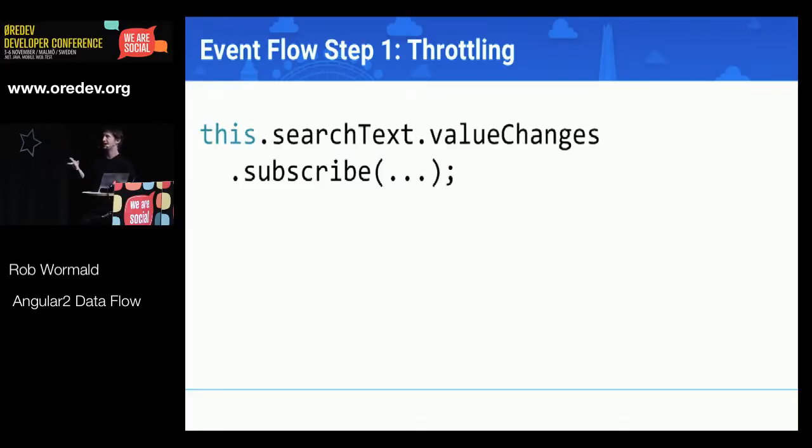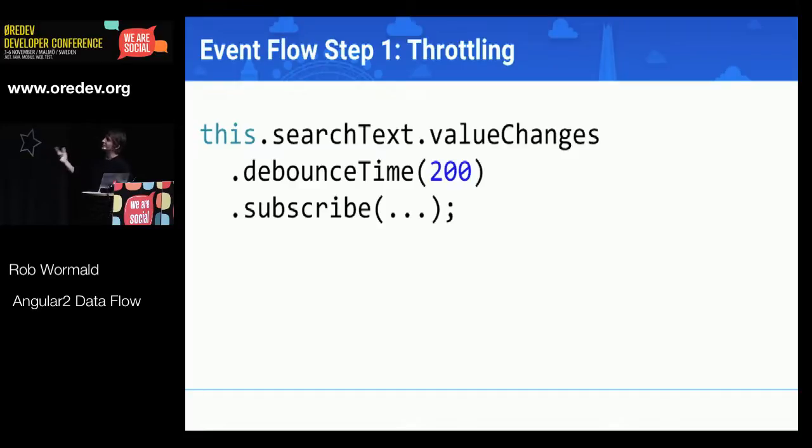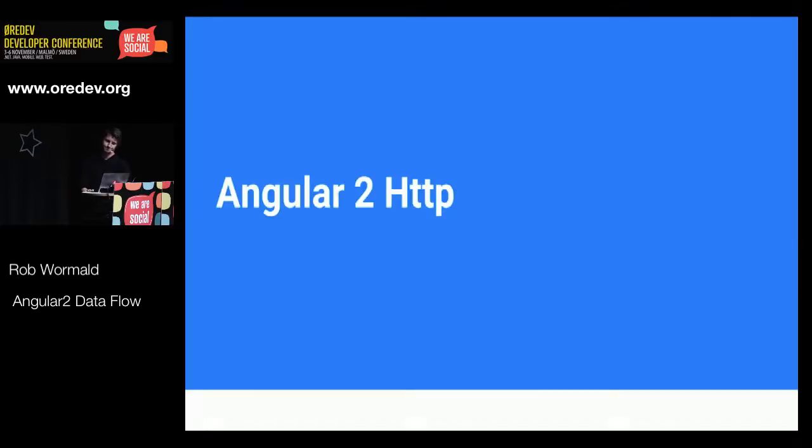And so the first thing we want to deal with on a Typeahead, right, is throttling. We want to debounce those values. And nice, RxJS has it built in. So we have a very simple operator. This is another one of those combinators like map or filter or reduce. And this is debounceTime. So all this says is each time the value changes, right, wait 200 milliseconds before passing it down. If a new value comes in, send that one instead. So that takes our 6 lines of setTimeout and clearTimeout and keep track of that value, and it takes it down to 1 built-in combinator, which is really nice.